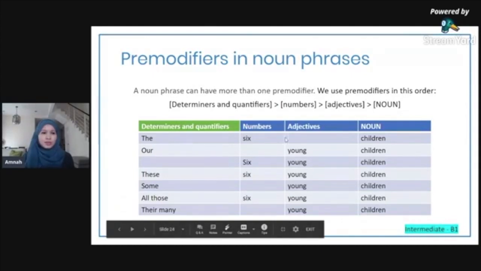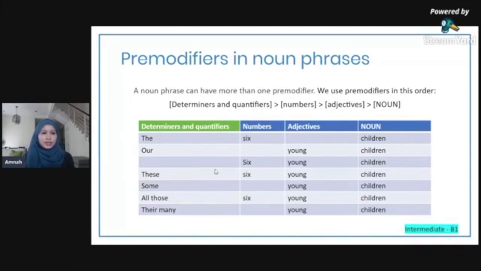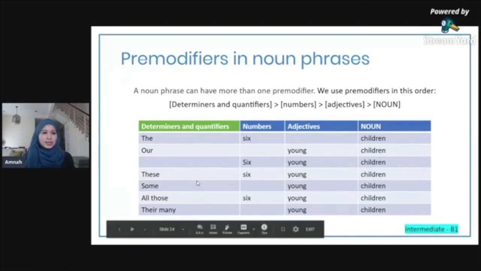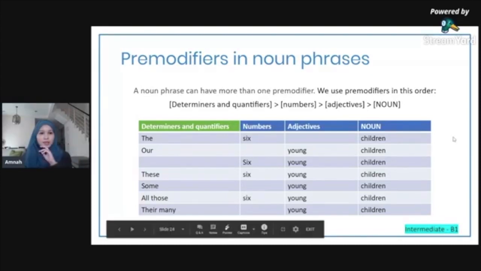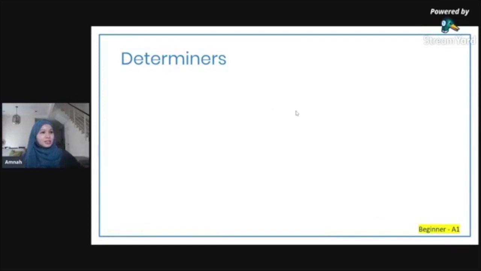Let's look at examples quickly. The 6 children. Our young children. 6 young children. These 6 young children. Some young children. All those 6 young children. There are many young children. So if you are feeling confused about how to organize your sentences when they have adjectives and numbers, you can refer to this table, okay?